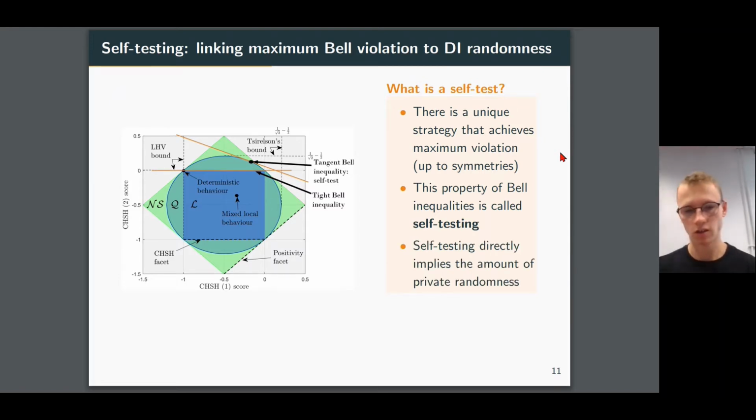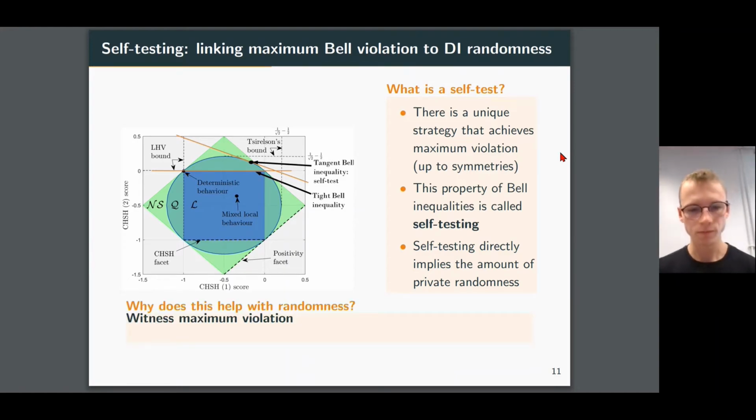And to see this, consider the following chain of reasoning. Suppose we start off by witnessing maximum violation of our Bell inequality, and now according to its self-testing property, we know that we must be dealing with a pure state and a particular set of measurements. And now if our state is pure, we know that there can't be any other external party.